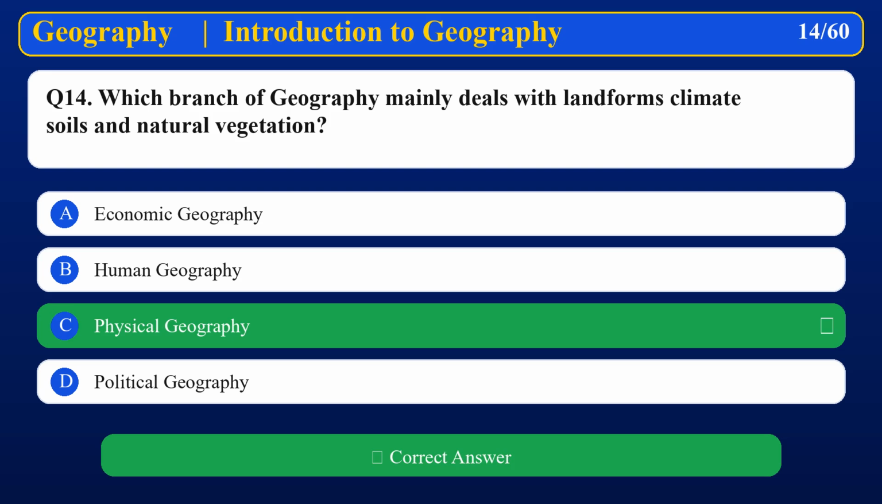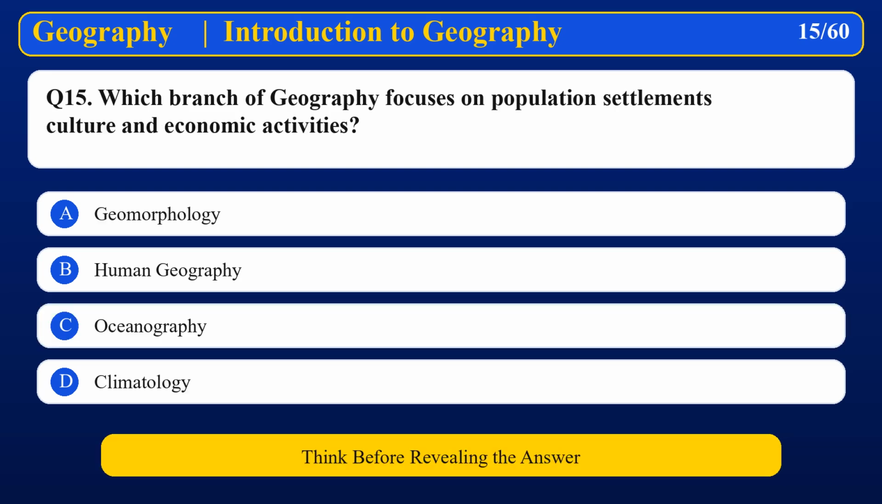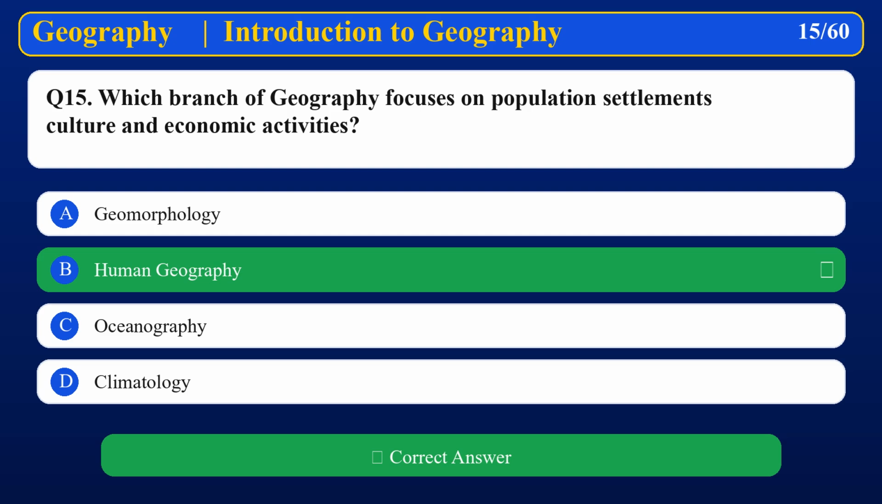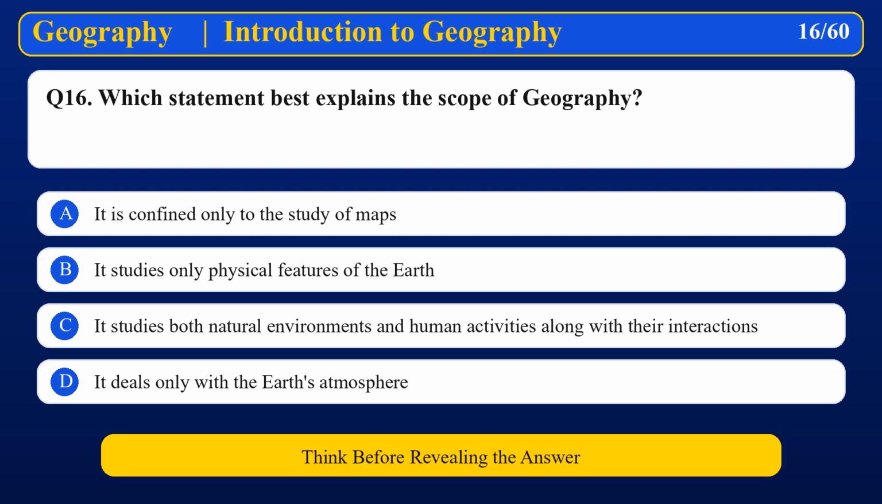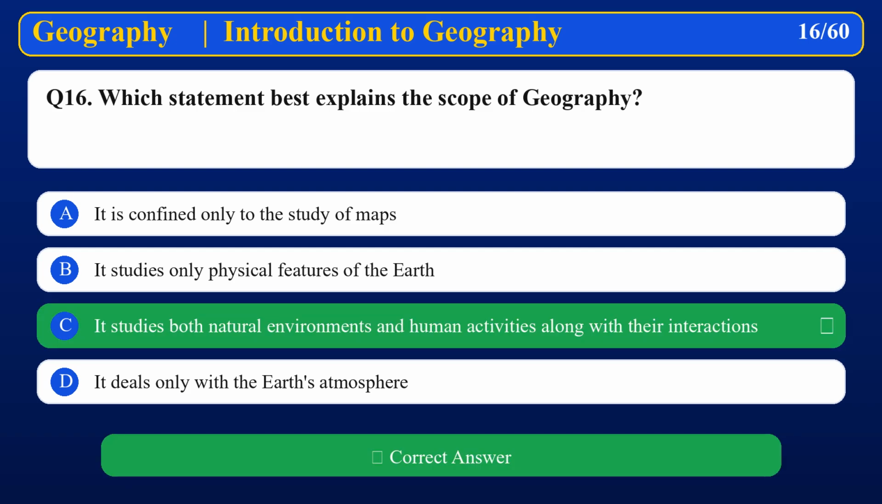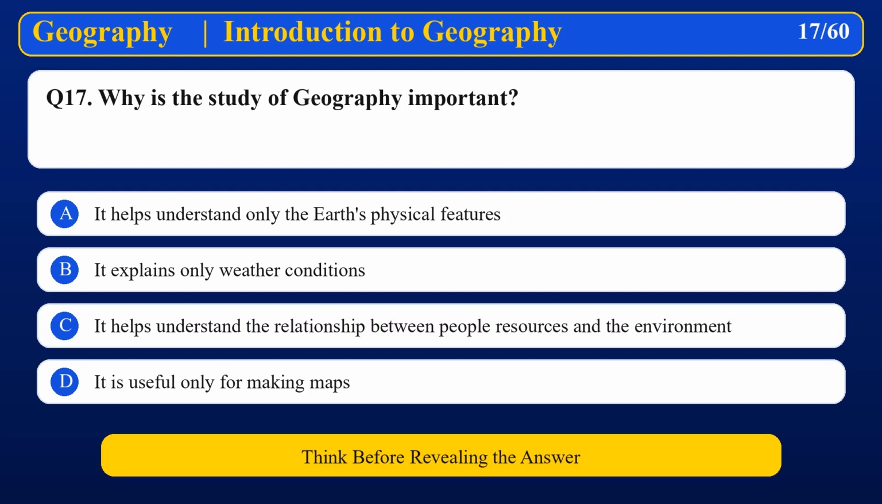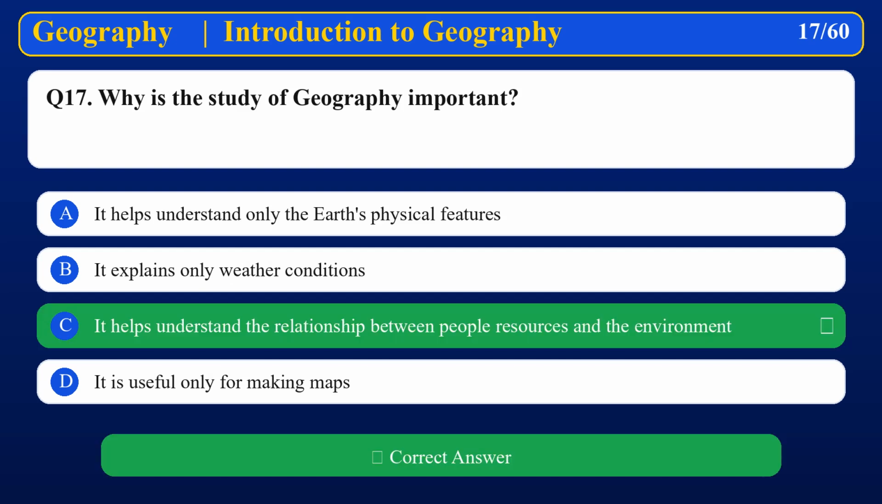Physical geography. Which branch of geography focuses on population, settlements, culture, and economic activities? Human geography. Which statement best explains the scope of geography? It studies both natural environments and human activities along with their interactions. Why is the study of geography important? It helps understand the relationship between people, resources, and the environment.